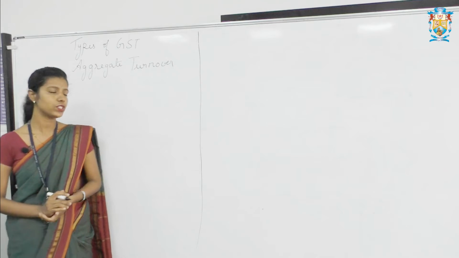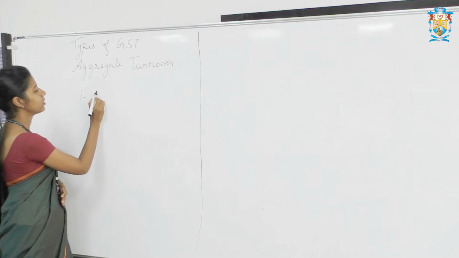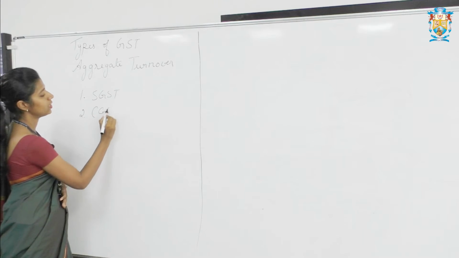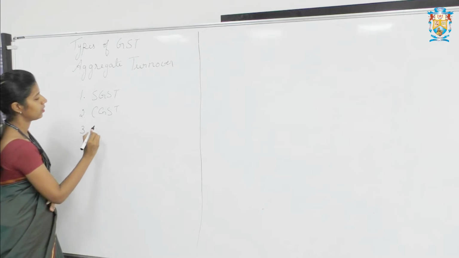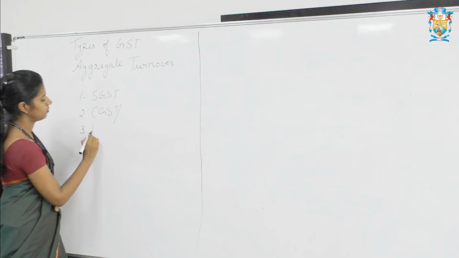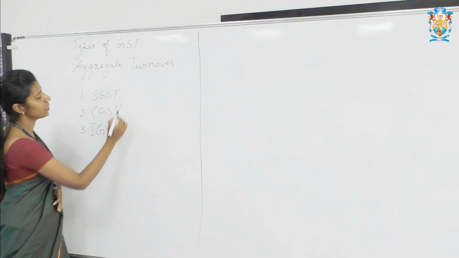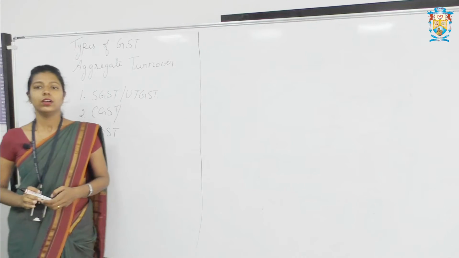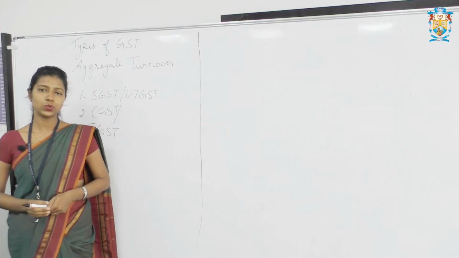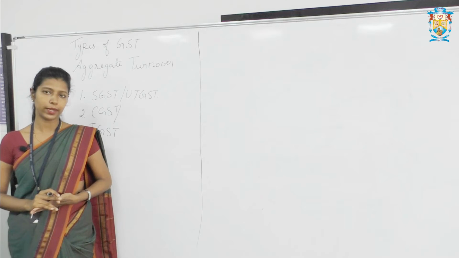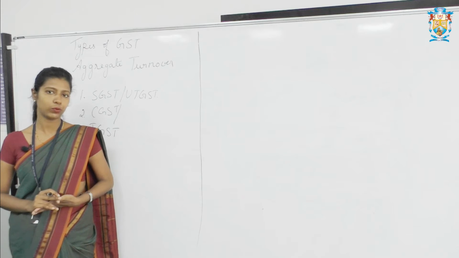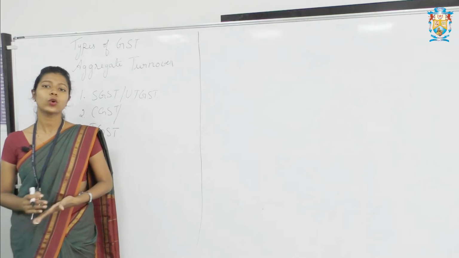There are four types of GST. First one is SGST, CGST, IGST and UTGST. So when we are supplying the goods or the supplier is selling the goods to the buyer, or whenever buyer is purchasing the goods, we have learnt that they are paying output tax and input tax in the previous class. So how they are going to pay tax?